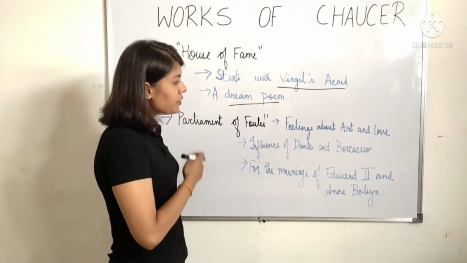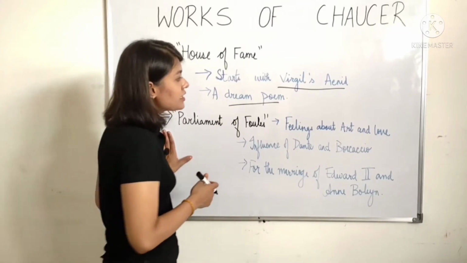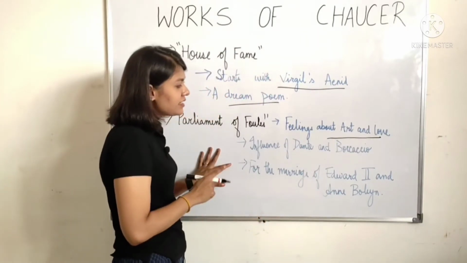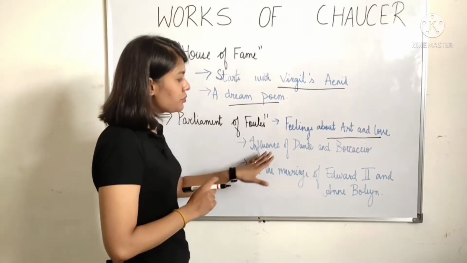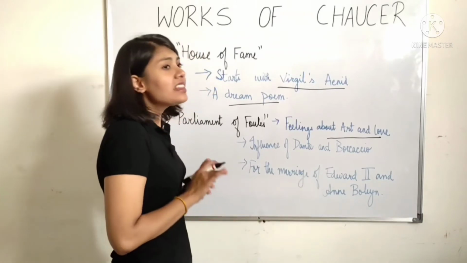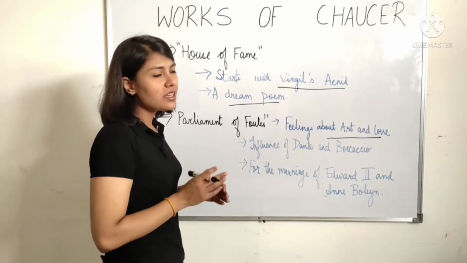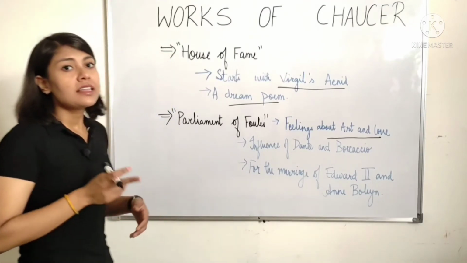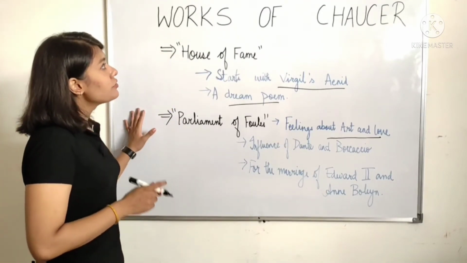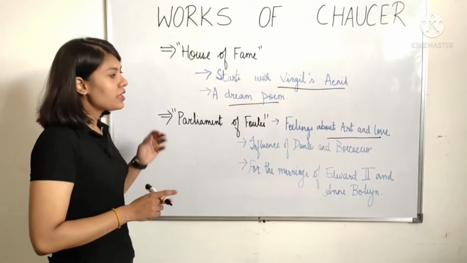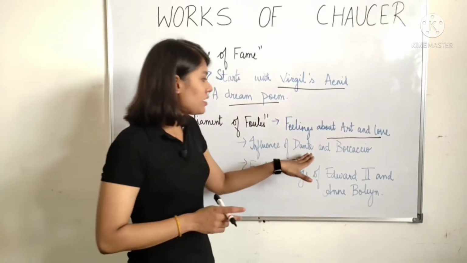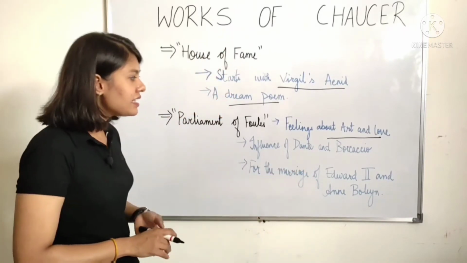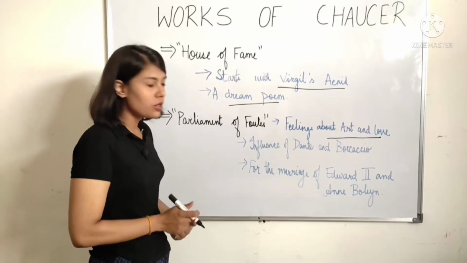Now what you need to remember in this work is that it talks about feelings of art and love. The second thing you need to remember is that there is the influence of Dante and Boccaccio. Dante and Boccaccio's influence can be seen in a lot of works of Chaucer, because I've already talked about this, that he went on a lot of diplomatic missions to Italy, and he came across the works of these Italian writers, and he actually admires them a lot.